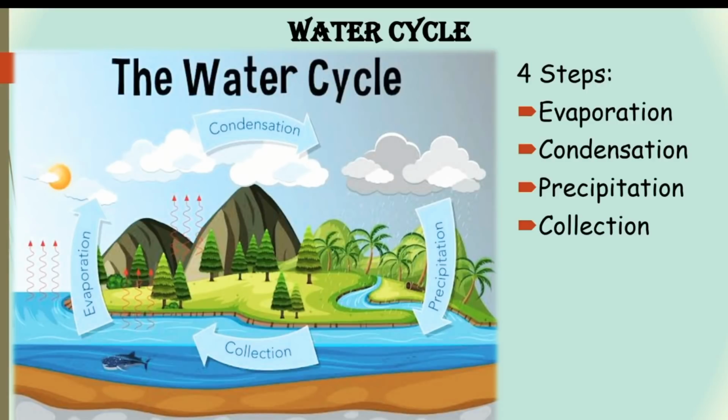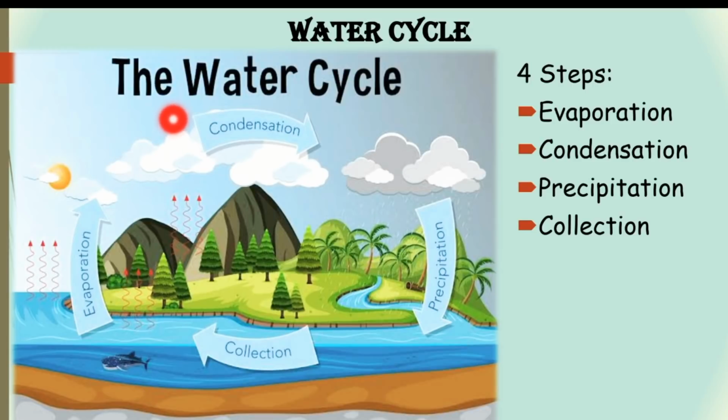There are 4 main stages in the water cycle. They are evaporation, condensation, precipitation and collection. Let's look at each of these stages. First is evaporation. This is when warmth from the sun causes water from the oceans, lakes, stream, ice and soil to rise into the air and turn into water vapor, that is gas. Water vapor droplets join to make clouds.